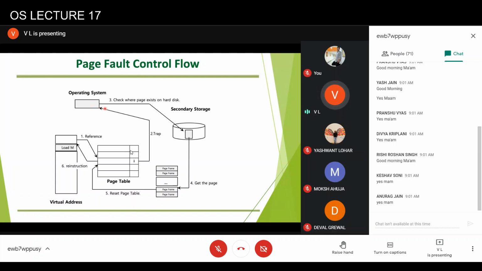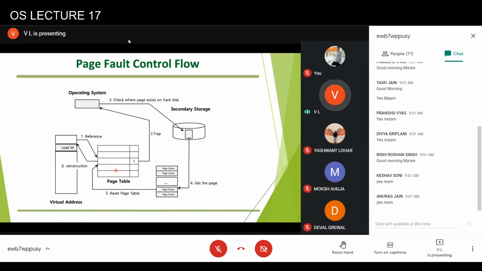So the operating system will now check where the page is on the hard disk. If the page has not been accessed yet, then naturally it will be part of your program. If the page has been accessed and swapped out, it will be part of your swap area. Accordingly, the operating system will fetch the page and bring it into some page frame, and depending upon which page frame this page has been brought into, the operating system will change the corresponding entry of the page table.